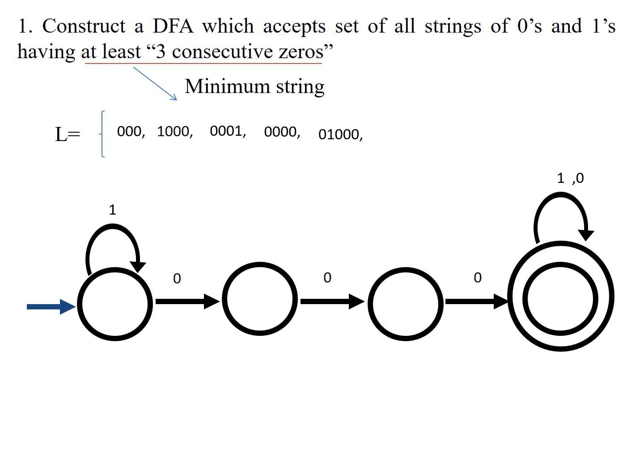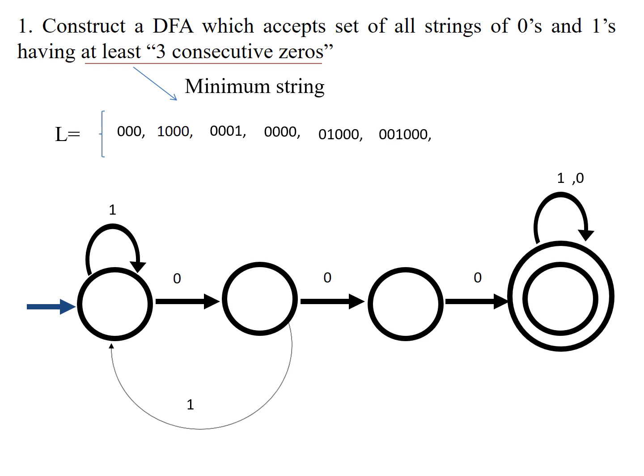Let us see when a 0 has already come. We have a 0, and we already have a transition from the initial state on 0. Go to the next state, we have a transition on 1, but state 2 does not have a transition on 1, so we have to create it. If you create the transition on state 2 itself, it will accept even 2 consecutive 0s, which should not be created, because that would be a wrong DFA. So you have to come back to the start state. Now again 3 zeros have to be achieved.